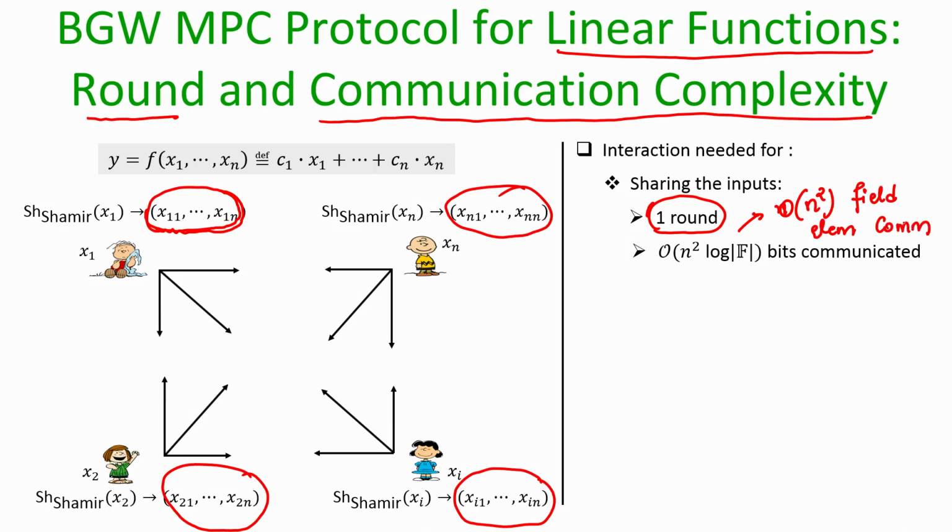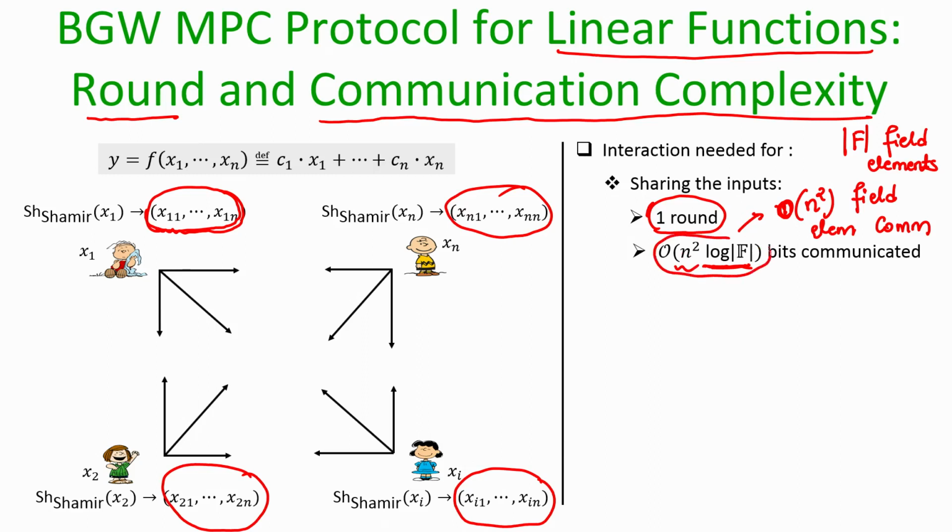Of course, a party keeping its share of its own input to itself will not be considered as a communication. But in terms of order notation, the overall communication that is happening is order of n square. So, these many field elements are communicated, and each field element can be represented by log of the number of elements in the field. Since n square such field elements have to be communicated throughout, the communication needed for the sharing part is this much.